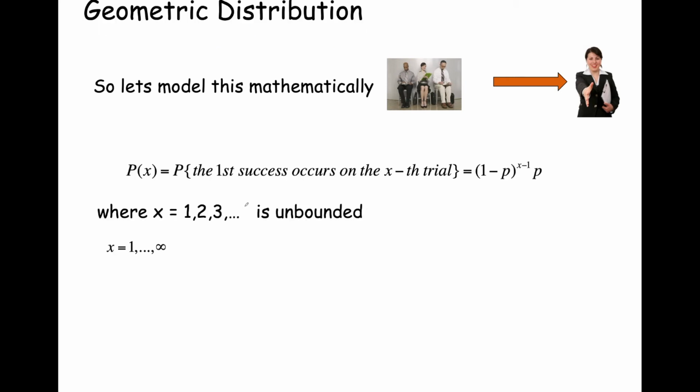And let's model this mathematically. What we want to know then is, what is the probability that the first success occurs on the xth trial? Now here we're saying trial number x instead of trial number k. And this x can be unbounded. It's countably infinite. So x could be 1, 2, 3, 4. It can be infinite. But we're interested in the probability that we get that success on trial number x.